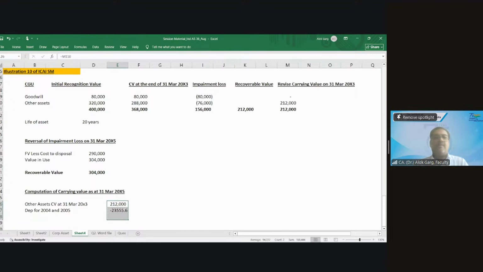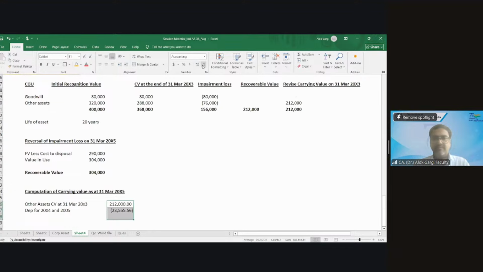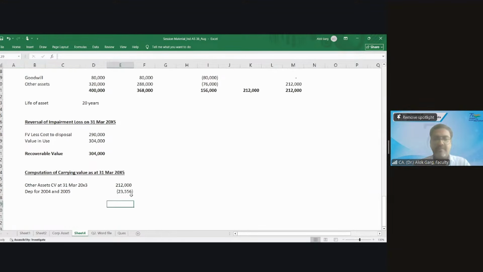I hope the numbers are right. 23,556. Correct. So now I got the carrying value as at 31st March 20x5. What is the recoverable value on 31st March 20x5? 3,04,000.